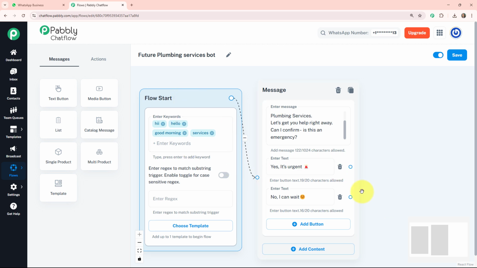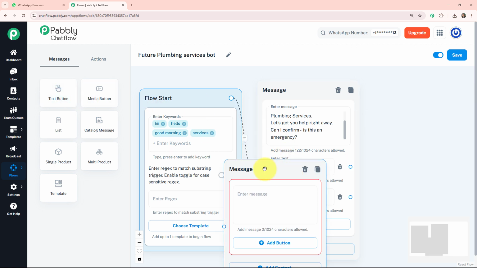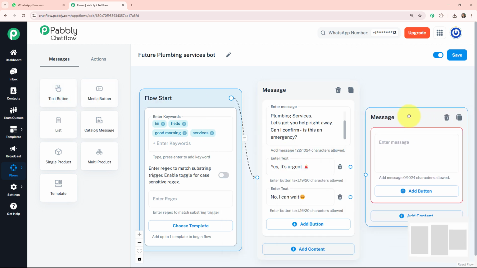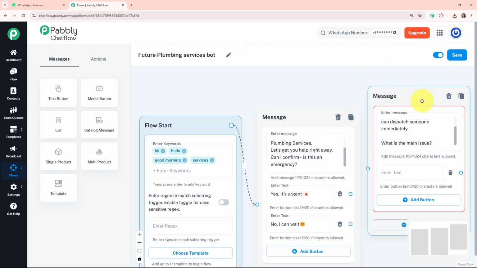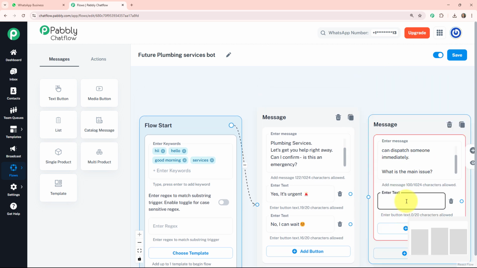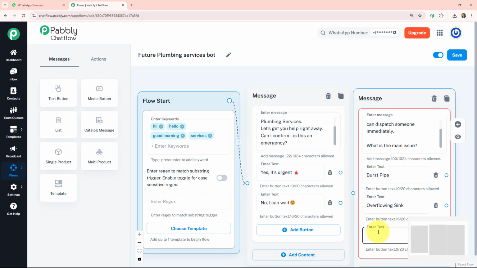The next process will be the same as this. If our customer clicks on Yes, it's urgent, then it will respond to them. I'll take another message button. Basically this is the response: Got it. Let's get some quick details so we can dispatch someone immediately. Here I am also asking my customer a question: what is the main issue? Here I can give them some options. The first is burst pipe, the second option is overflowing sink, and the third option is others.